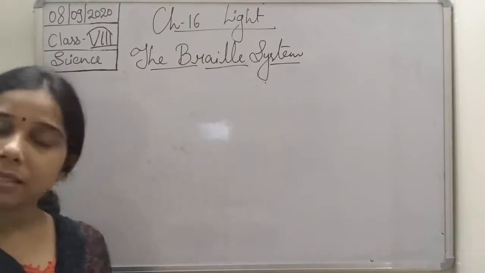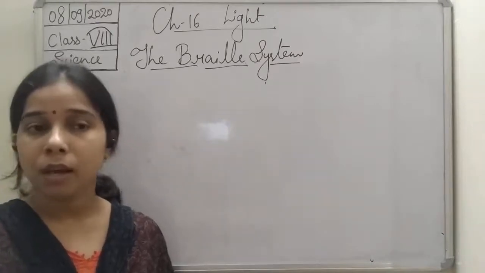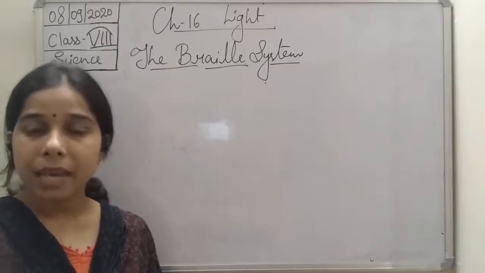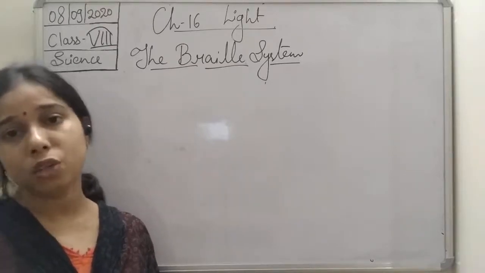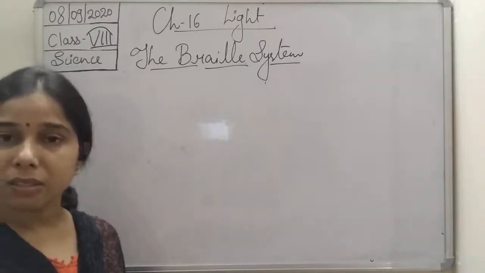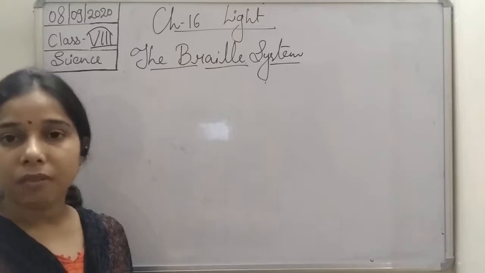In that pattern, 6 dots arrange themselves in a rectangle, making 2 columns with 3 dots in each column.